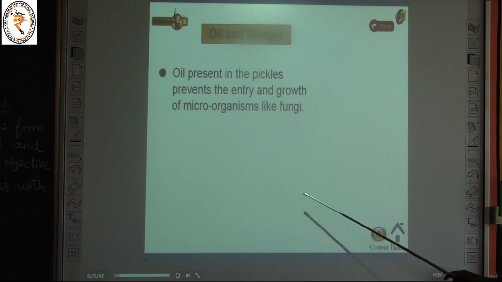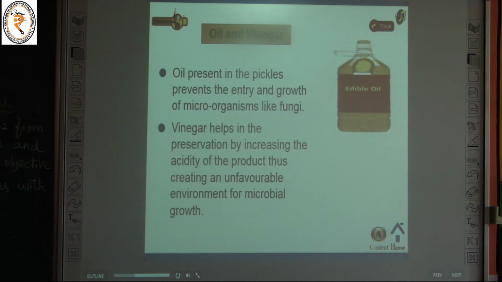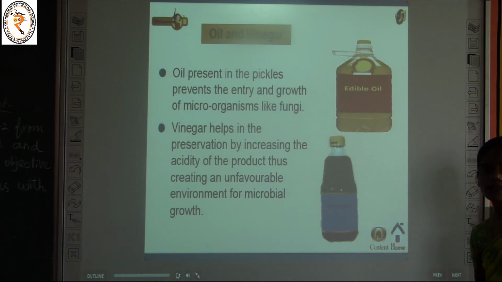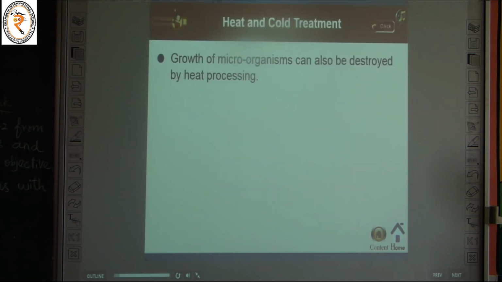So these are all the chemical preservative methods. What can we use as chemical preservatives? We can use common salt, sugar, oil and vinegar in general. And the next topic is heat and cold treatment.